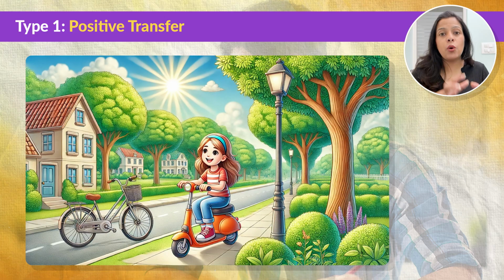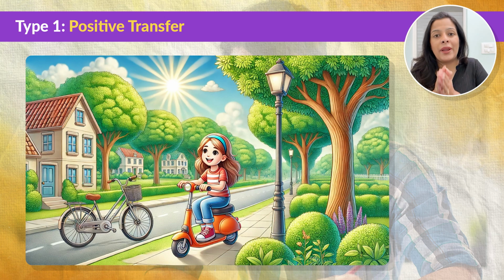The skill you already have, like balance and coordination, while you were riding a bicycle, gets transferred when you start learning how to ride a scooter, making the entire learning process much faster. So, learning one thing helps you learn something new very smoothly, and that is called positive transfer of learning.